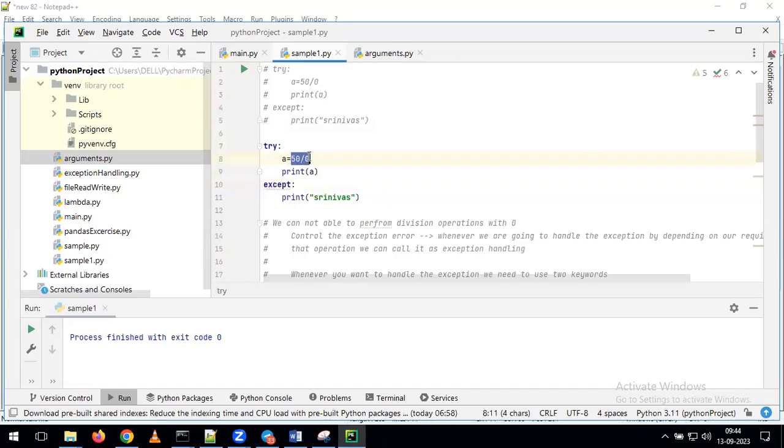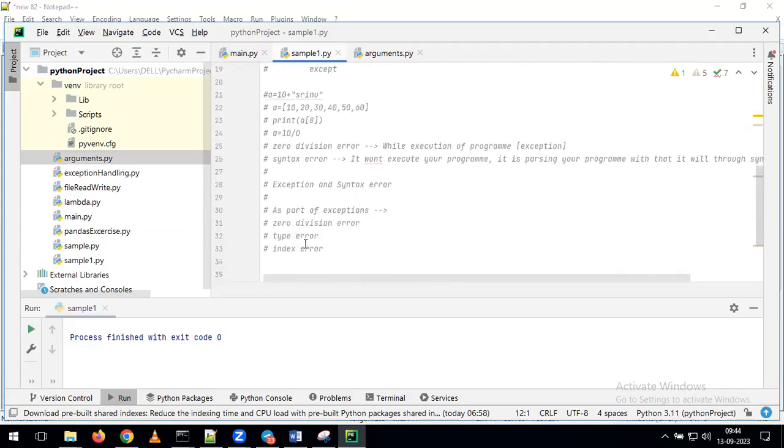I'm giving a is equal to 10 plus Srinivas. Okay, now tell me what will happen. I commented the above lines of the code and now I'm giving the fresh lines of the code here. If I run the program, what will happen? It will populate the exception. Earlier we discussed the same example. We are trying to perform the addition operation between an integer and a string value. We cannot perform the addition operation between an integer and a string. If you try to perform that operation, what type of error will we get? We will get the kind of error called a type error.